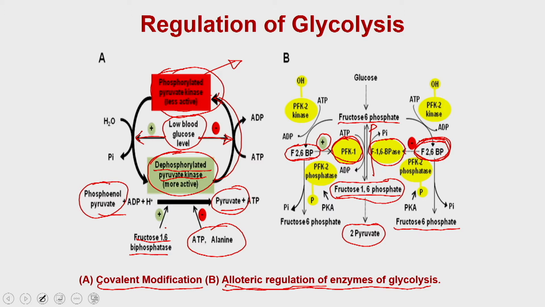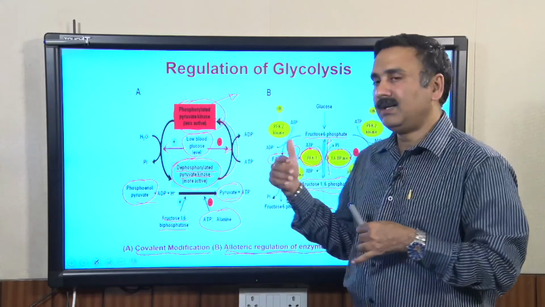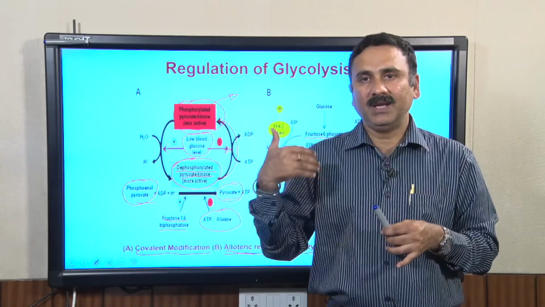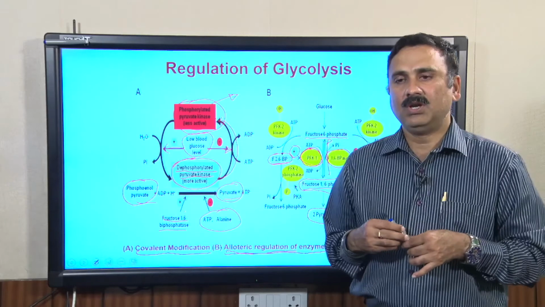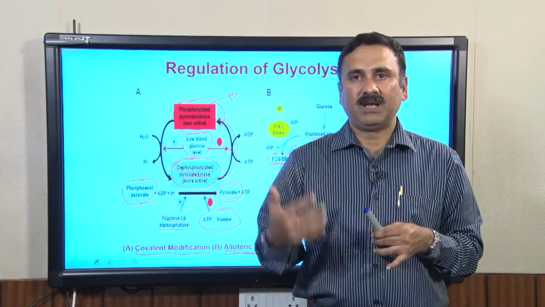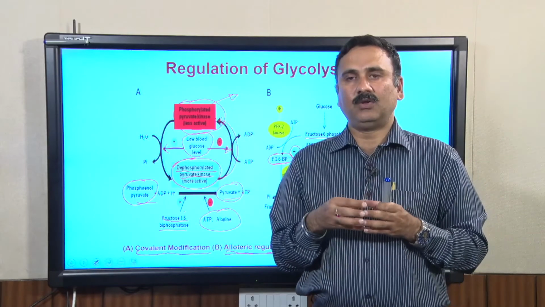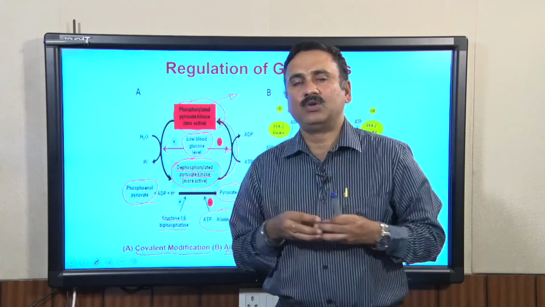Now, let us move on to the next reaction. Once you have generated the pyruvate, it will enter into the next metabolic reactions. Pyruvate, once it is generated in the cytosol, will be transported to the mitochondria.